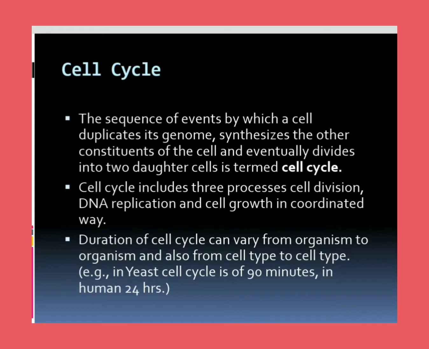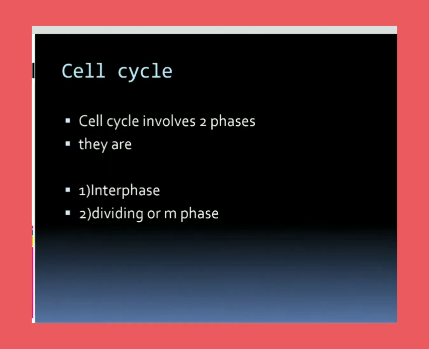The cell cycle includes three processes: cell division takes place, DNA replicates, and cell growth, in a coordinated way. The duration of the cell cycle can vary from one organism to another and also from one cell type to another. For example, the yeast cell cycle takes about 90 minutes, and in humans it takes about 24 hours.